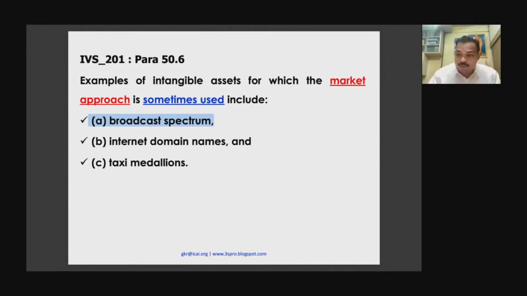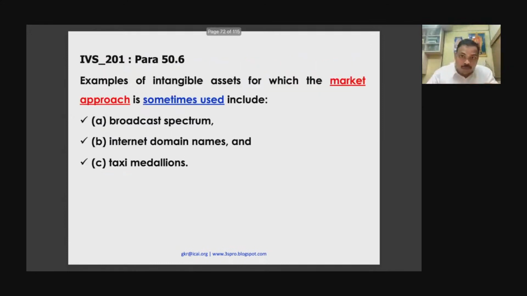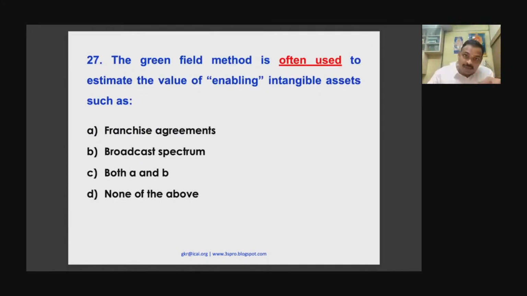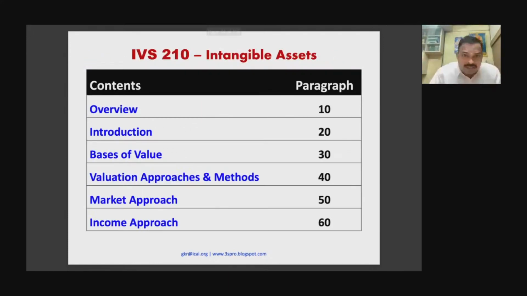Similarly, internet domain name. So now answer this question. Which of the following are example intangible assets for which the market approach is sometimes used? Okay. Broadband, internet, all of the above. So 28D. Please understand the difference. Here it is market approach. Here Greenfield method is income approach. Under income approach also it will come. Okay. So very, very thin difference.